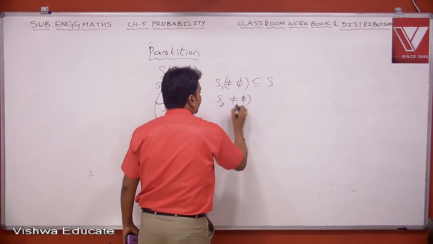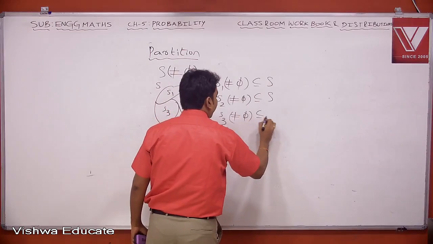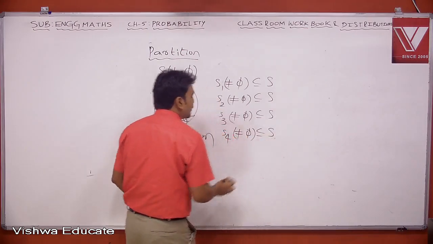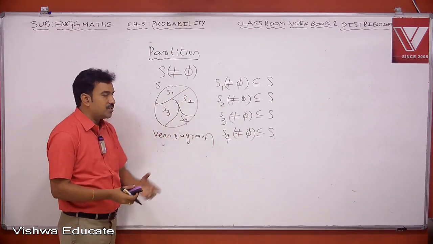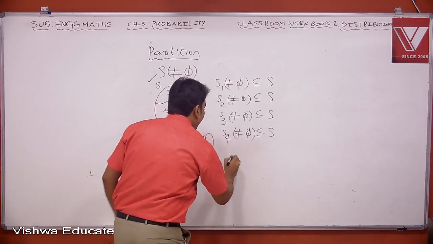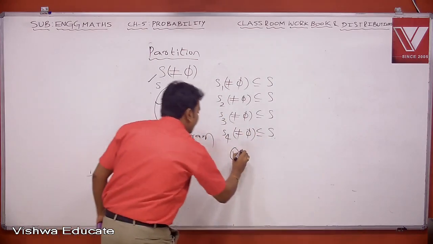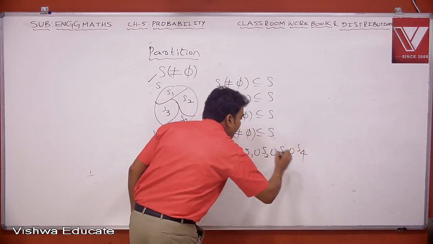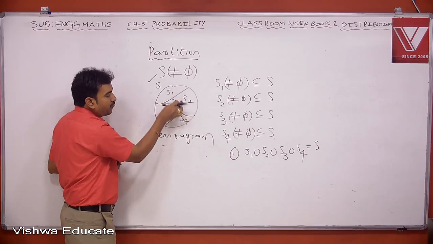S2 is a non-empty subset of S. S3 is a non-empty subset of S, and S4 is a non-empty subset of S. So we have divided the given non-empty set into 4 non-empty subsets of S, so that when you take all the subsets, they contribute to S. When you find the union of all these, it covers the original set: S1 union S2 union S3 union S4 equals S. Now the intersection: there is no common point for S1 and S2.